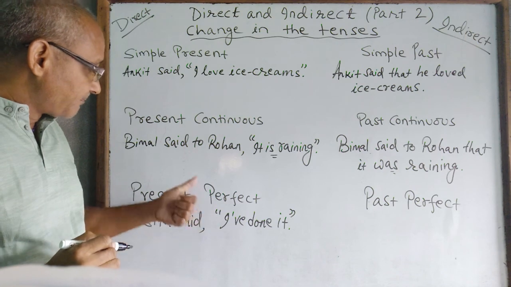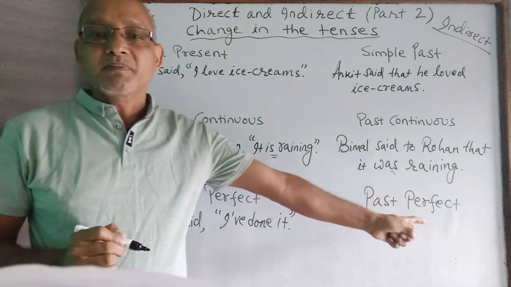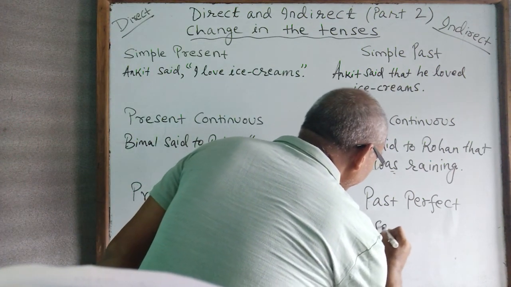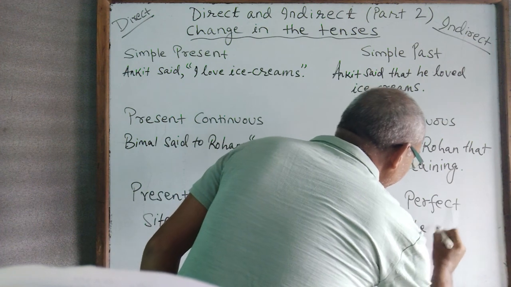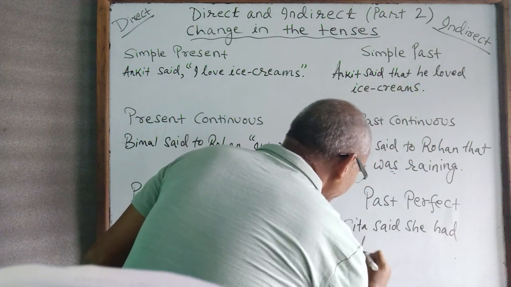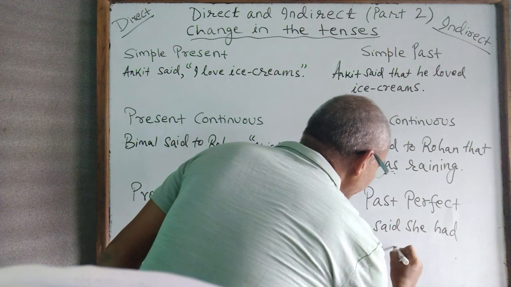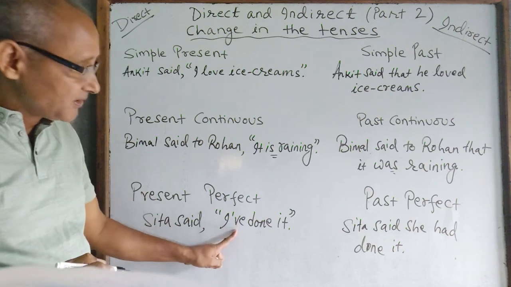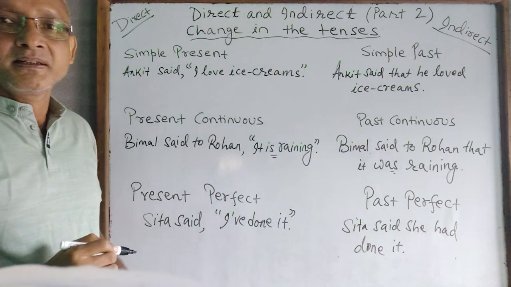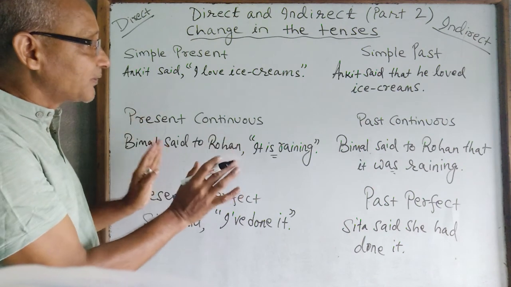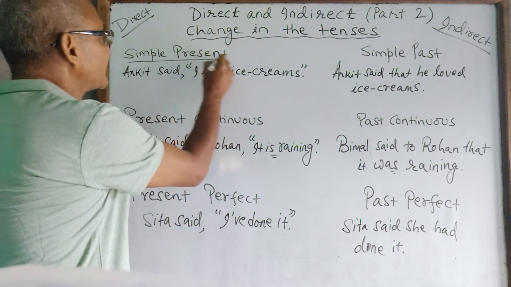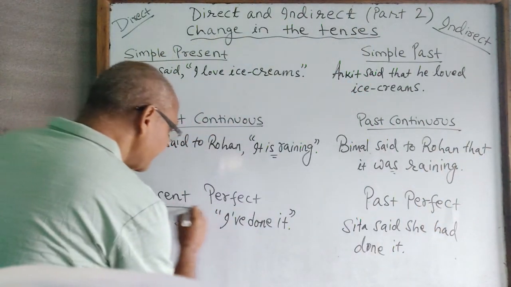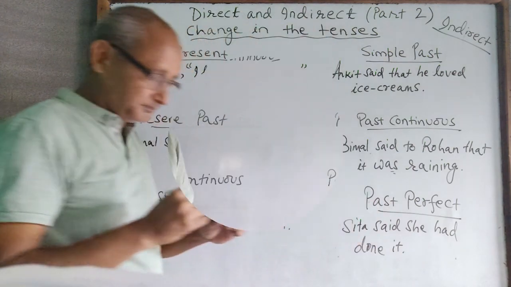The rule says from present perfect you have to go to past perfect. So now you can say Sita said she had done it. Sita said she had done it. Have changes to had. So these are the first three tense structures: simple present to simple past, present continuous to past continuous, present perfect to past perfect.